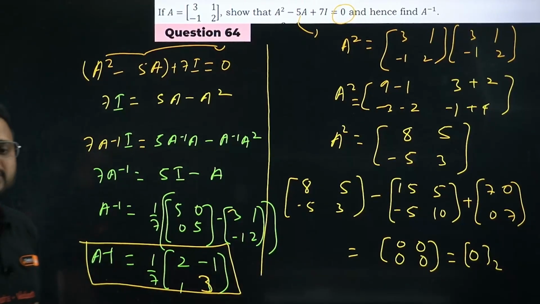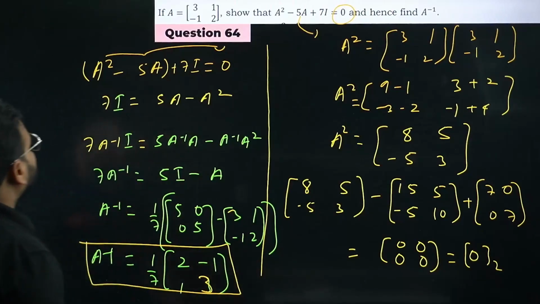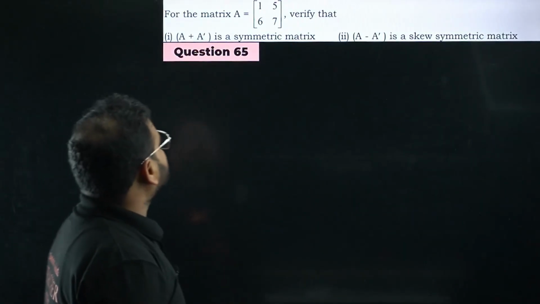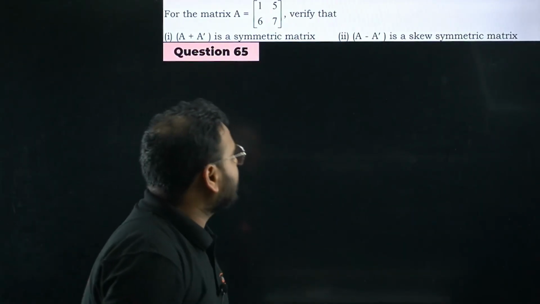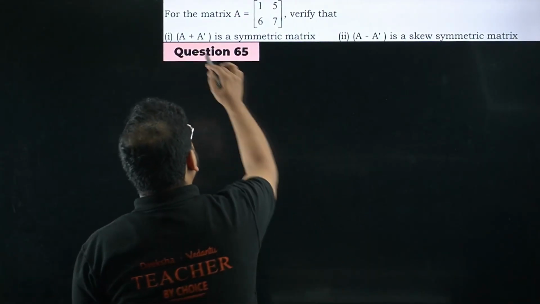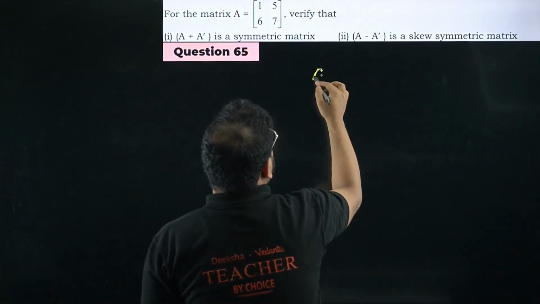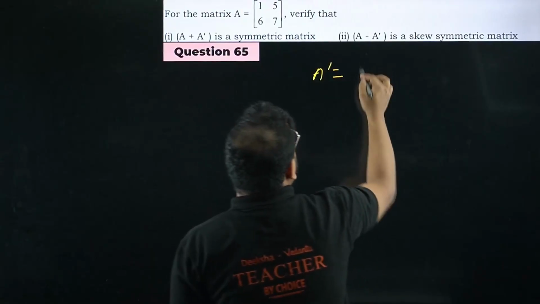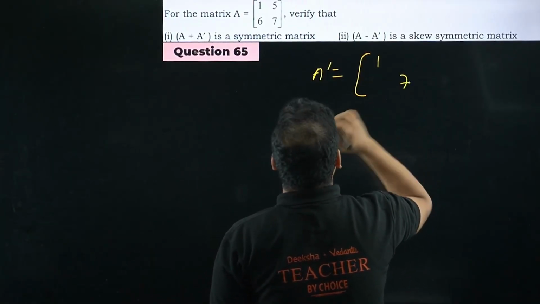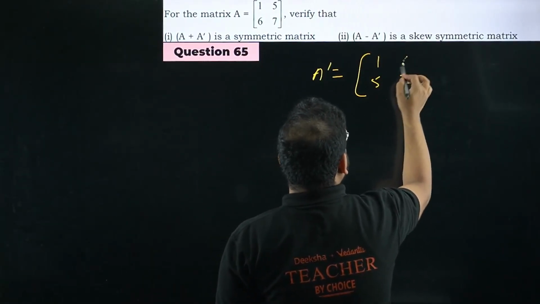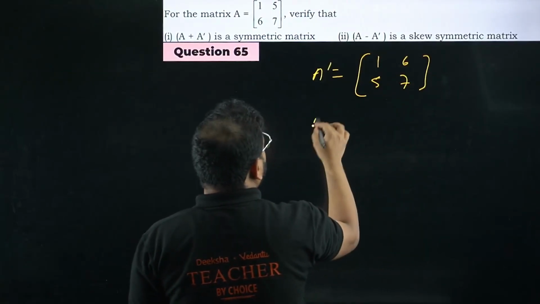64 is done. Let's move on to question number 65 now. So what we have over here is, for the matrix given A, verify that it's a symmetric and skew symmetric matrix of the form A plus A dash and A minus A dash. So let's find A dash first. Transpose of A we will find. Keep diagonal as it is, 1, 7. Make this as 5, this as 6. Okay, they're asking to find A plus A dash.